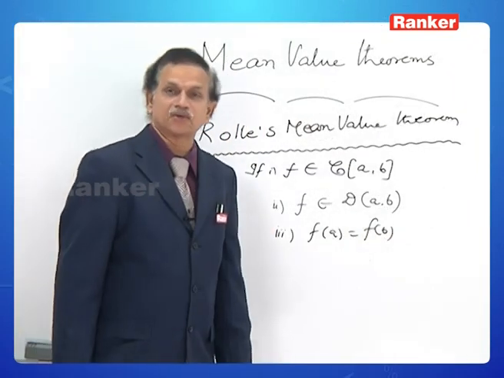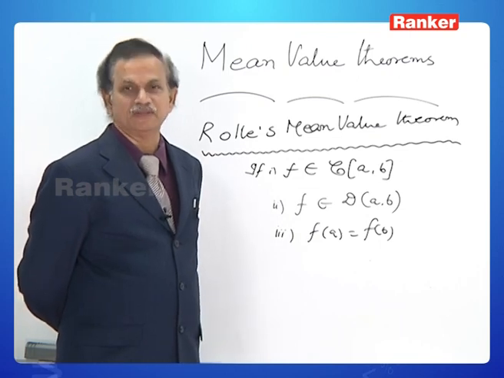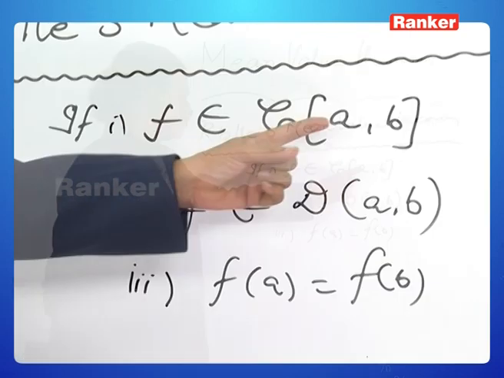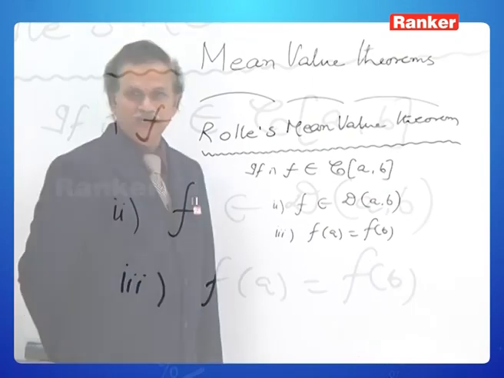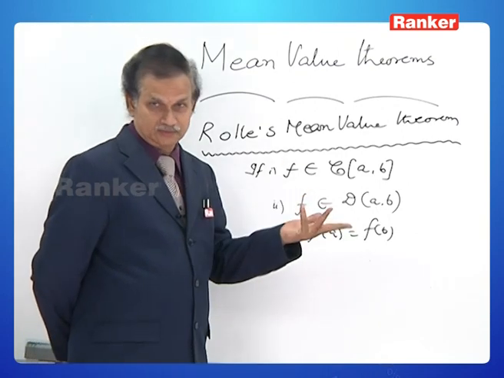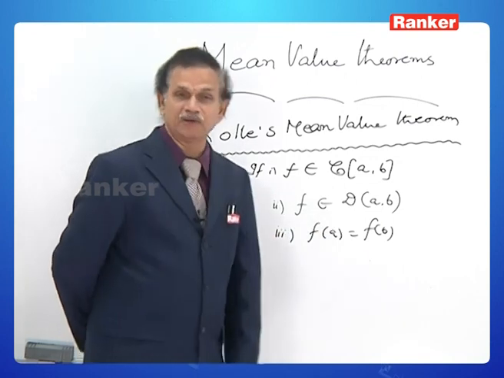And the third condition, which is the most important condition: f of a is equal to f of b. The first point in the domain is a and the last point is b. f must be defined, of course, isn't it? It is a part of the domain. f of a must be equal to f of b.